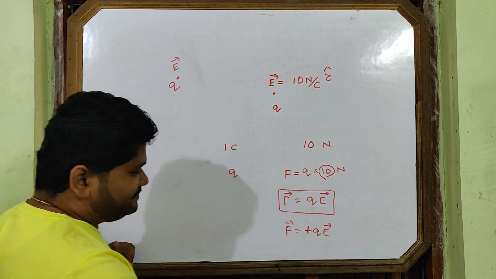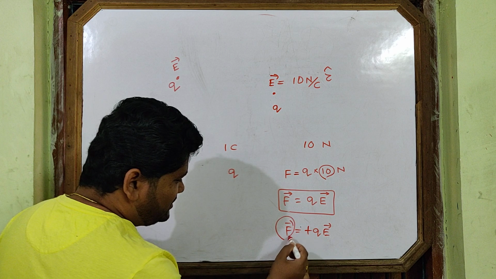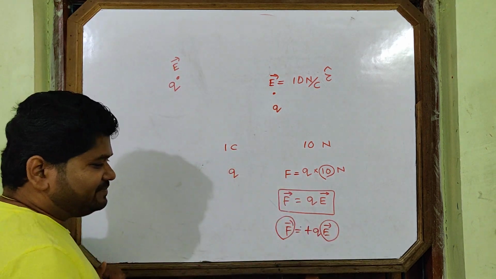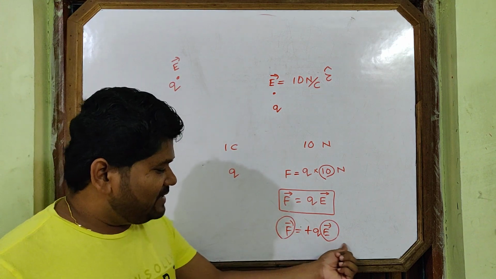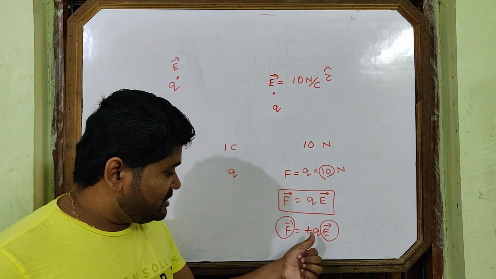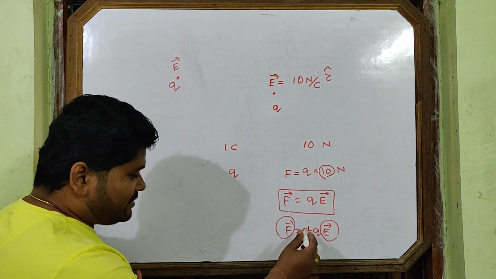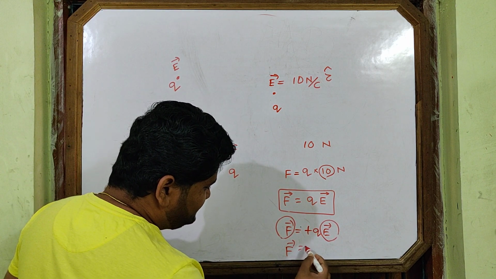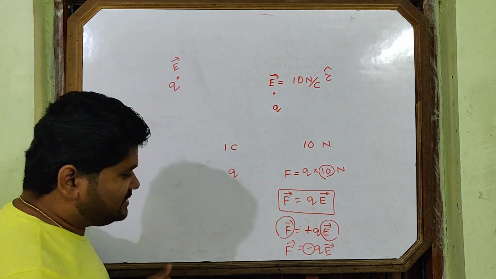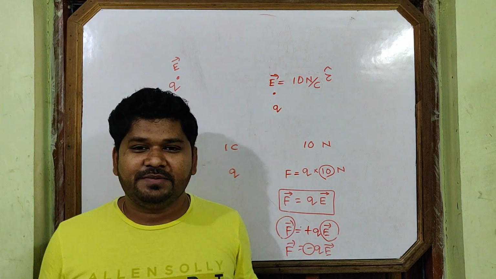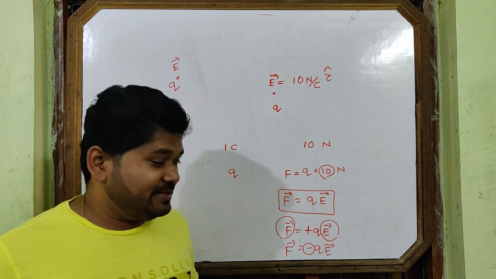What do you mark here? If the charge is plus Q, where is the direction of force? Along the direction of intensity. Force direction is along the direction of intensity. You can write one thing here: if Q is positive, force is along the direction of intensity. If Q is negative, you see the minus sign is here, force is opposite to the direction of intensity.